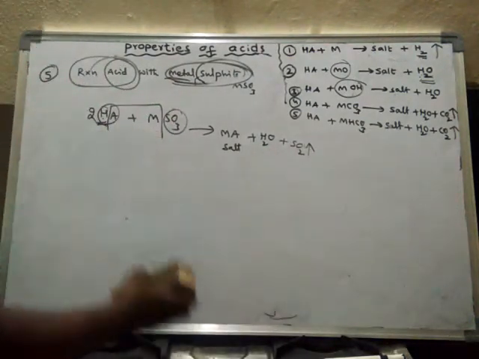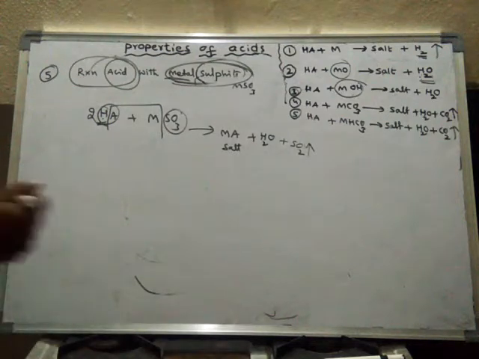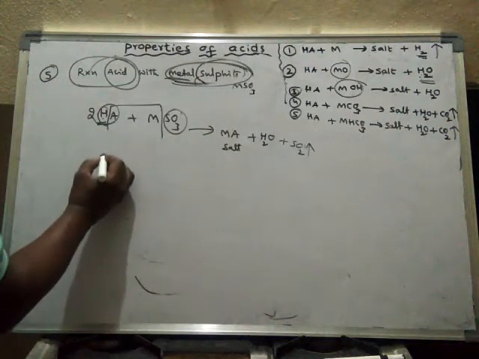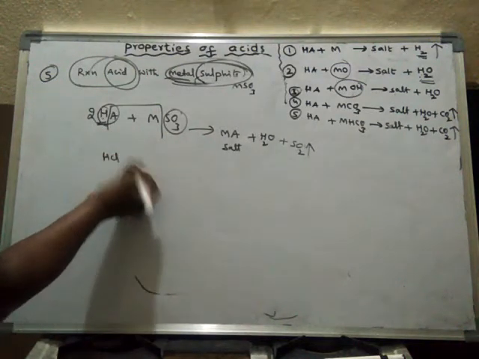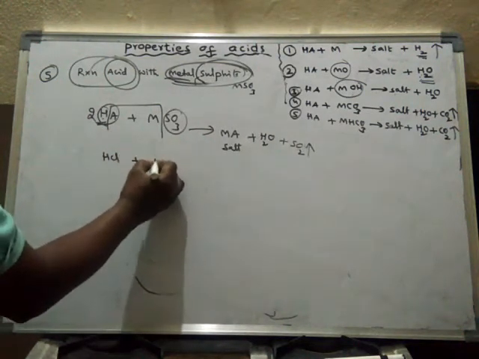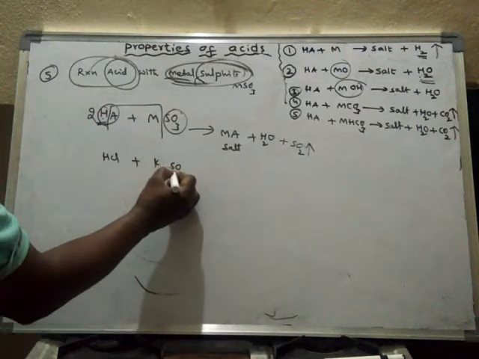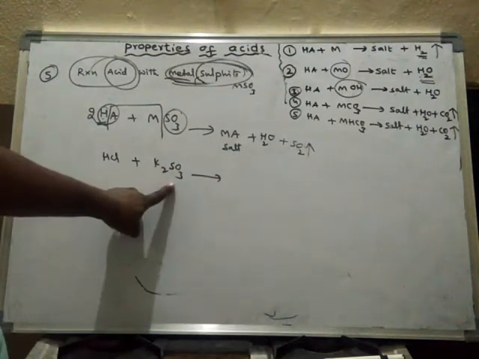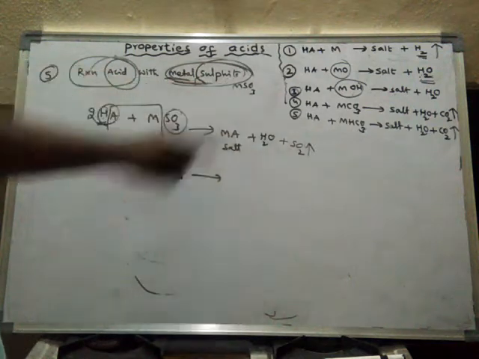Okay. Let us discuss this with one example. For example, take any acid. It may be HCl or any acid. Potassium sulfite.